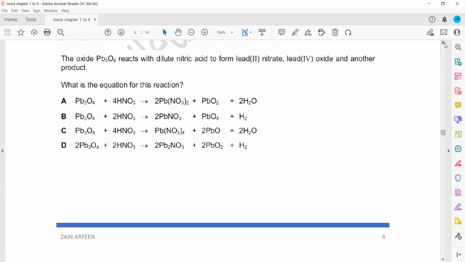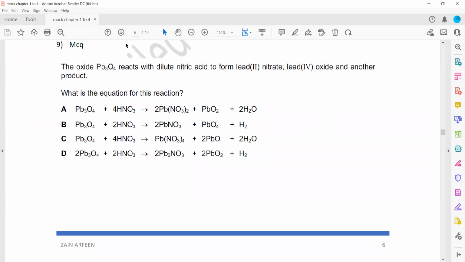The next question: the oxide Pb3O4 reacts with nitric acid to form lead-4 oxide and another product. So basically, they give you the answer in the question. You just have to identify that it forms lead-2 nitrate and lead-4 oxide. If you identify the correct formula of lead-2 nitrate and lead-4 oxide, you can identify which one is the right option.